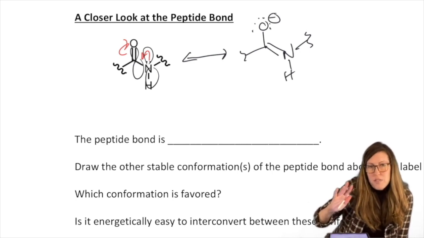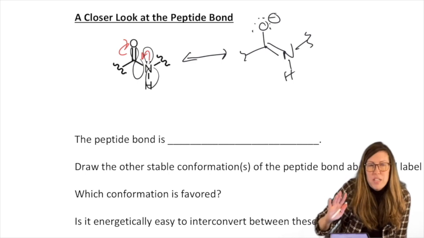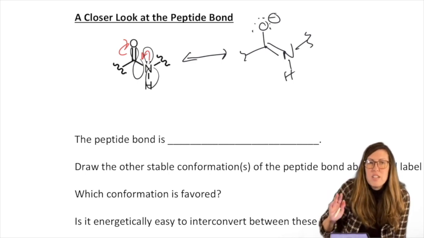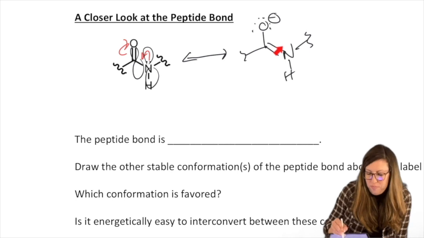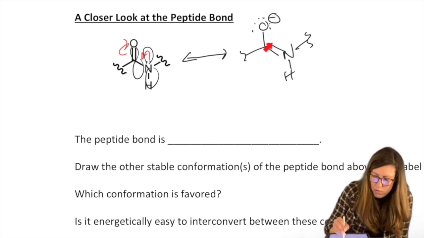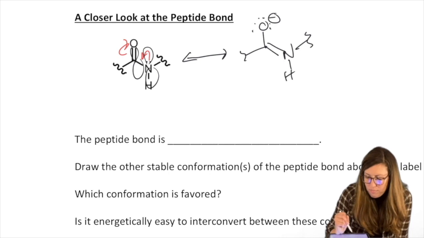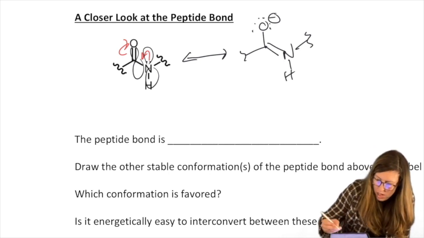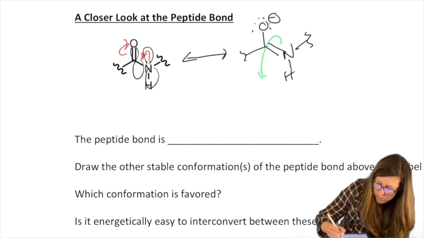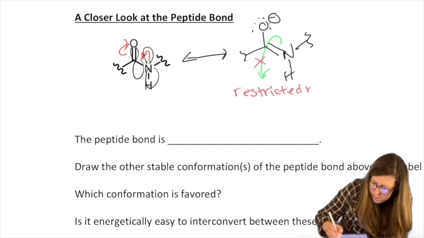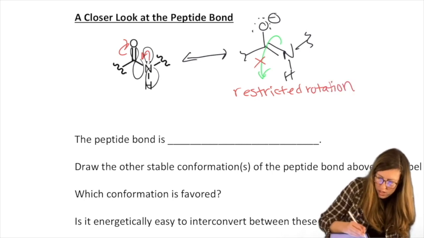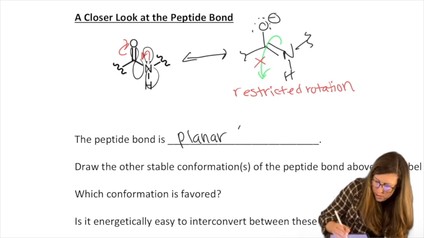So if you're a chemist, a protein chemist or biochemist trying to decipher the secondary structure, which we're getting to, but has to do with the conformations, you would probably leave this bond alone. It does not like to rotate for this reason, because we know we don't rotate around pi bonds and it has partial pi bond character. So I'm going to say this has restricted rotation. Okay, so that allows it to be planar because of that conjugation.